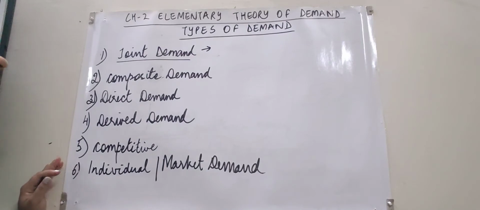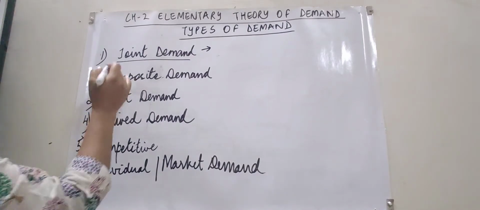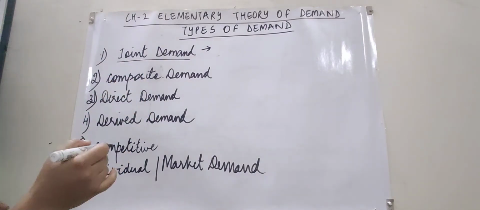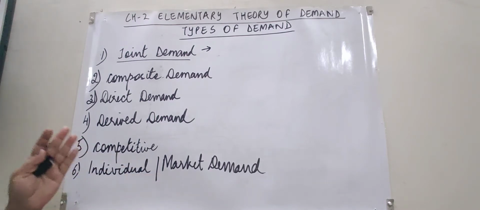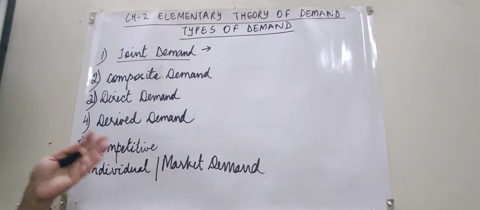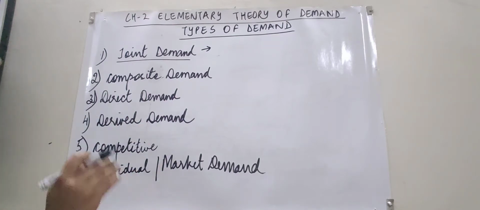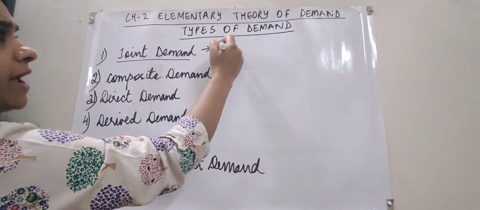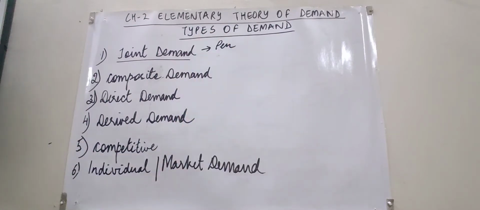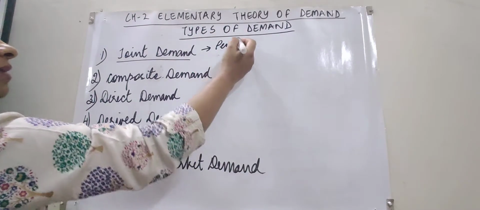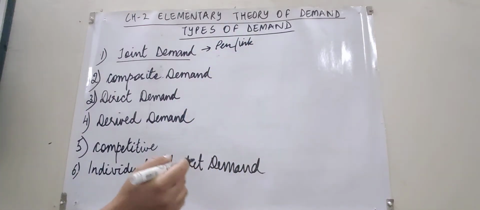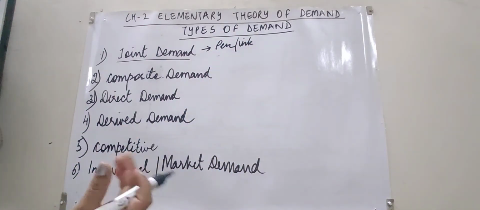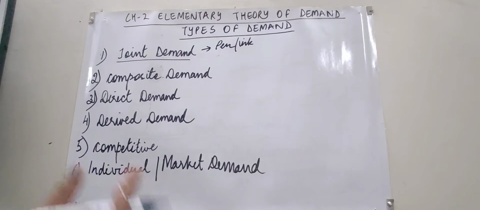See, children, this demand is called joint because it is the demand for those commodities which are demanded in pairs or together with some other commodity. For example, if you go and purchase a pen, then with the pen you will certainly get the ink, or for example a lead pencil. With the lead pencil, the demand for lead will also be there.